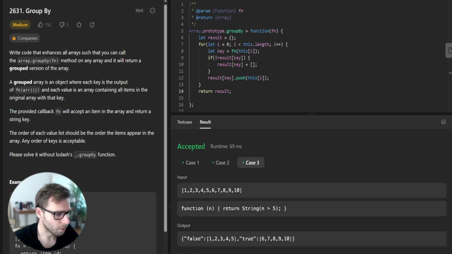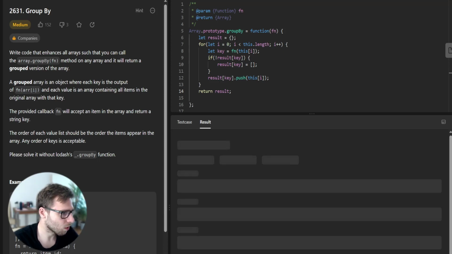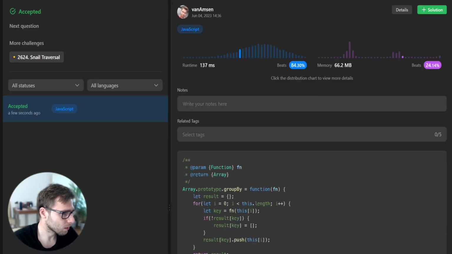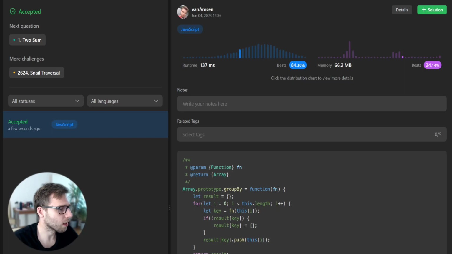So it works as expected, and let's test it for unseen test cases. And with unseen test cases, it also passed, and runtime beats 84% and memory 24. So our arrays are grouped just as expected, and that's how you create a groupBy function in JavaScript.